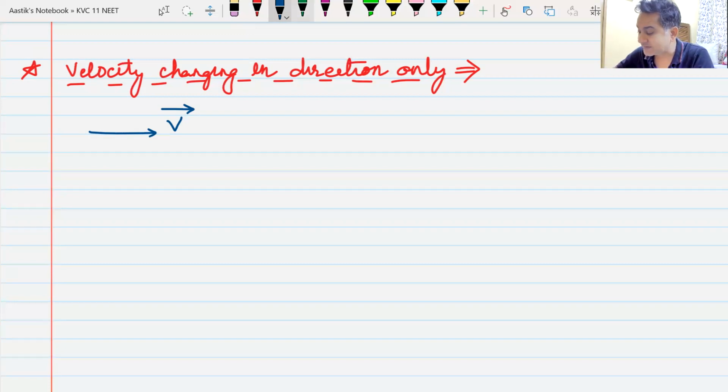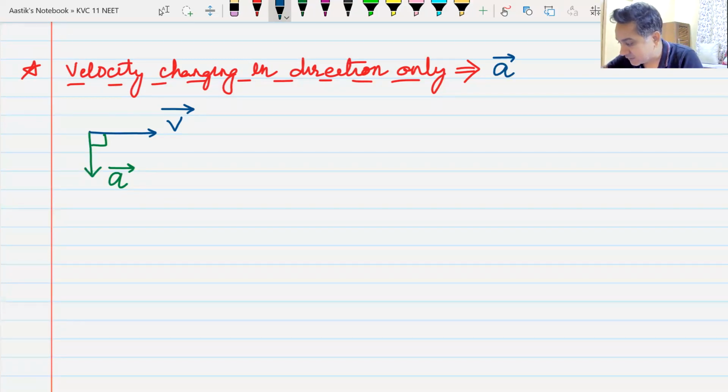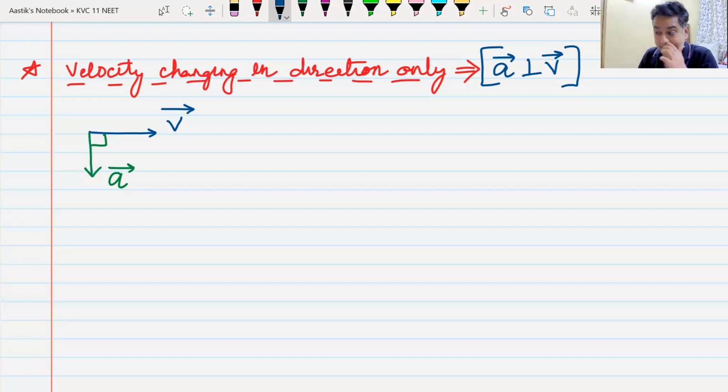If your direction of acceleration is perpendicular to the velocity, remember this, don't forget this, then velocity only changes in direction.